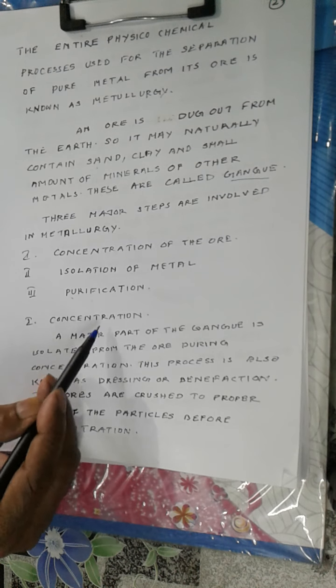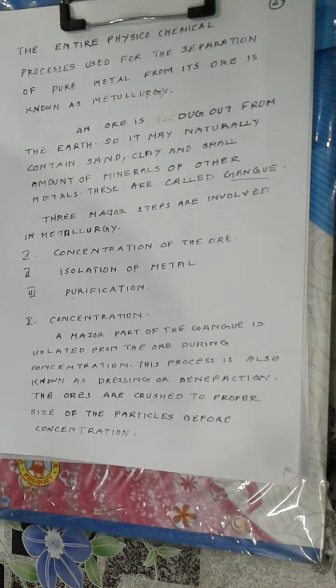Now coming first to the concentration of the ore. A major part of the gangue is removed from the ore during concentration. The process is also known as dressing or beneficiation.